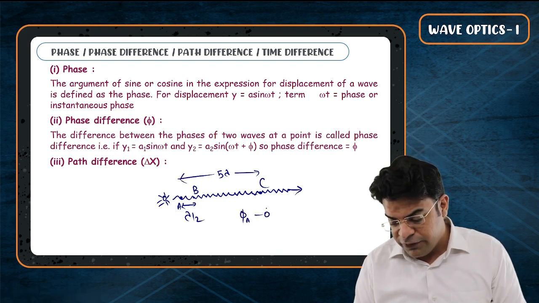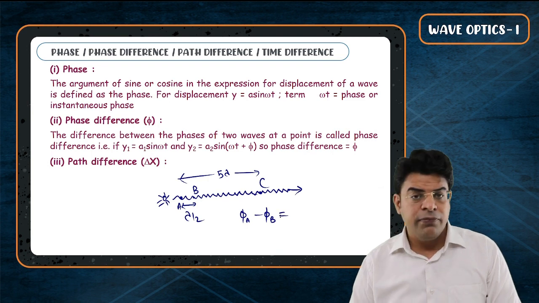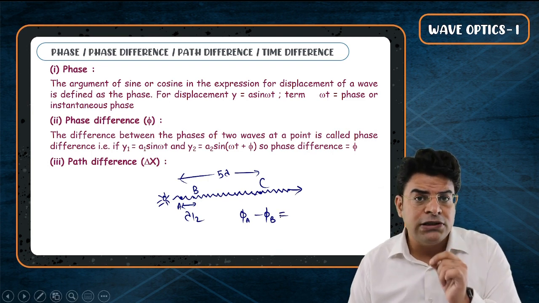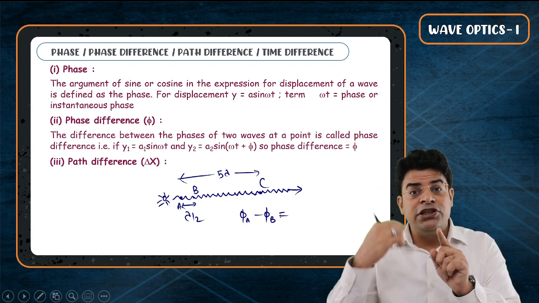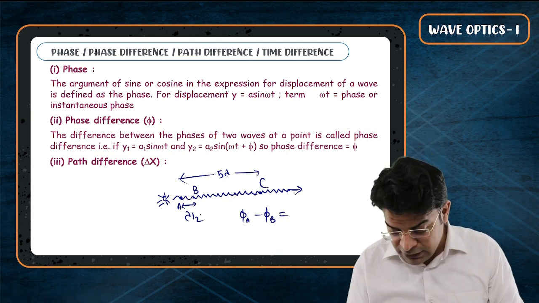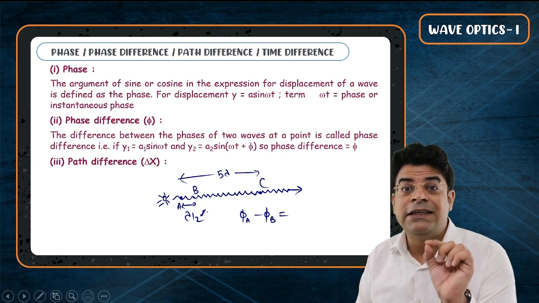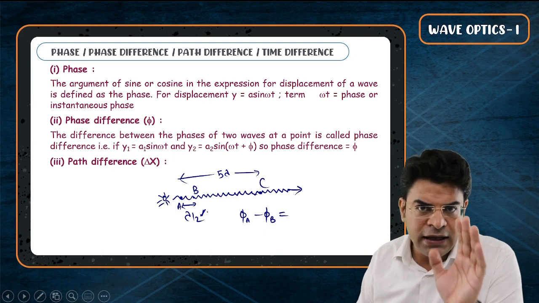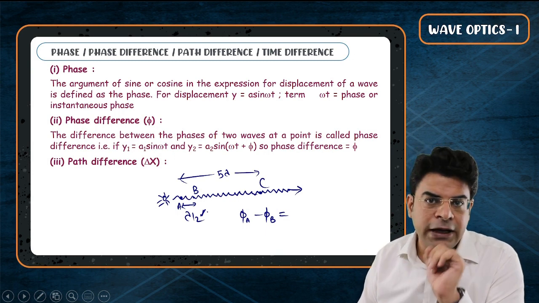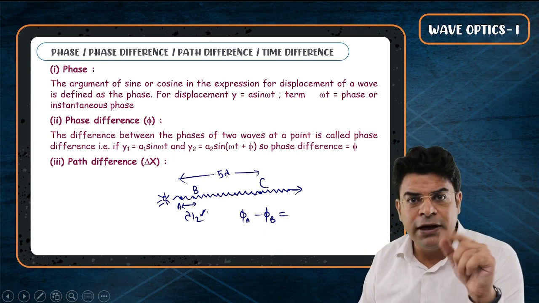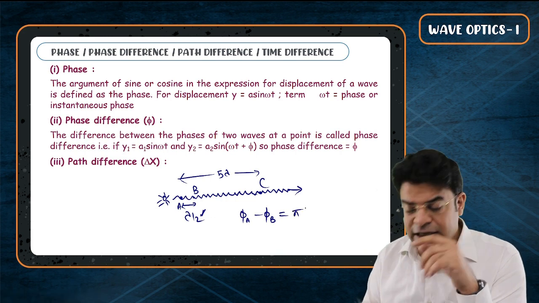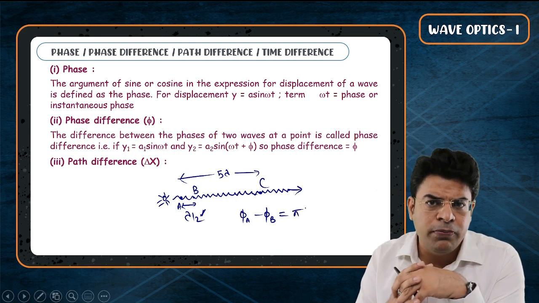The phase at A minus the phase at B will be equal to how much? In a length lambda, the phase changes by 2 pi. So in a length lambda by 2, the phase will change by pi. So the phase at A minus the phase at B will be equal to pi.